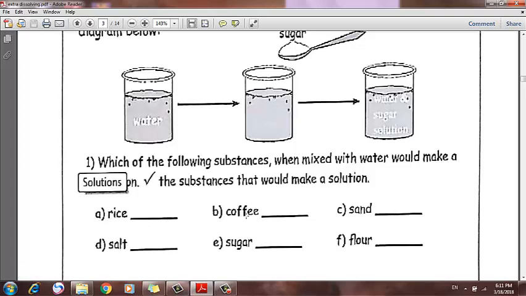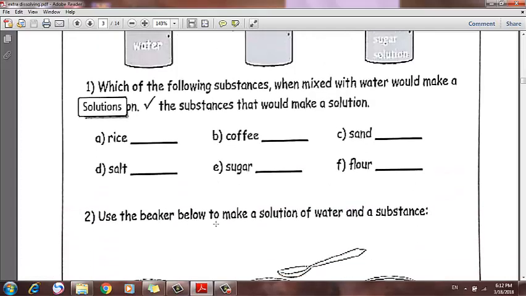Rice, no. Coffee, yes, it will make a solution as coffee will dissolve in water, giving us the taste of coffee. Sand, no. Salt, yes. Sugar, yes. Flour, no. So we are only going to take salt, sugar and coffee. Only those three solutes will dissolve in water and make a solution.